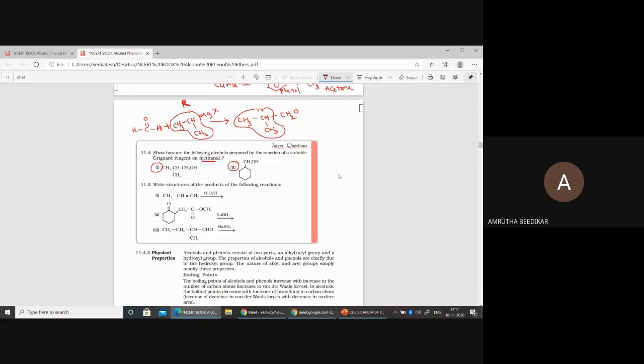Yes, sir. Right. Now this part becomes the R group here. Correct? Now this part we can write like this, CH3, CH, CH3. Answer is completed here.